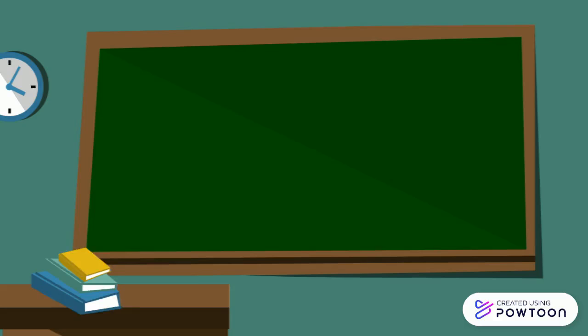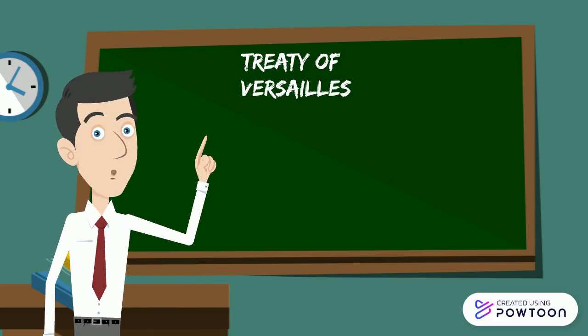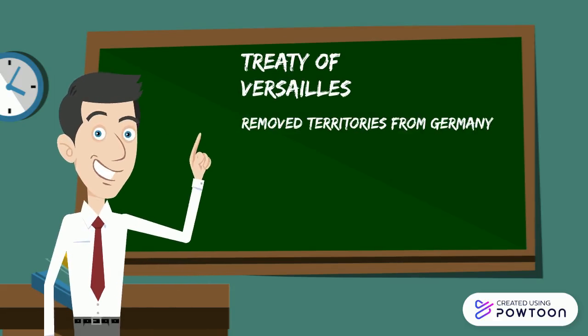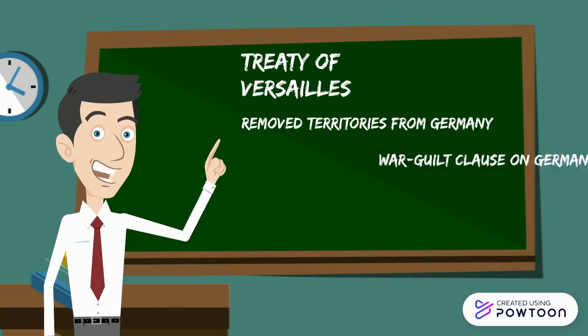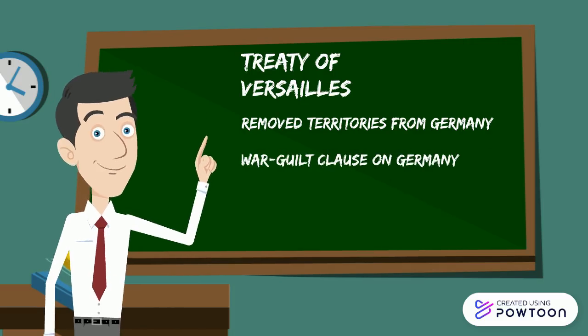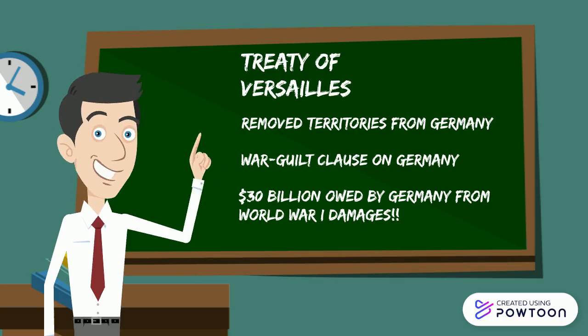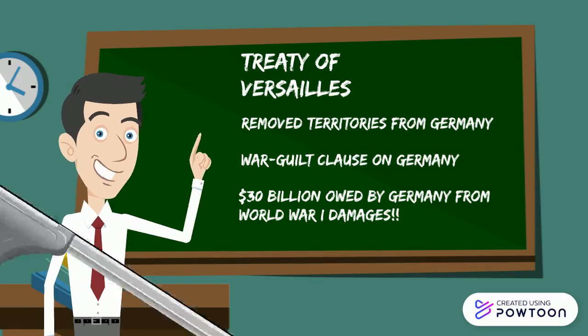The second cause that we see is the Treaty of Versailles, in which Germany will feel very bitter through the conditions set through the treaty itself. Number one, the treaty is going to remove the territories that Germany owned prior to the war. Number two, it's going to place sole responsibility on Germany through the war guilt clause, thus having Germany owe $30 billion in reparation funds to the winners of the war.